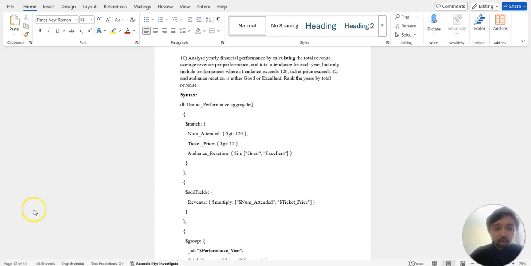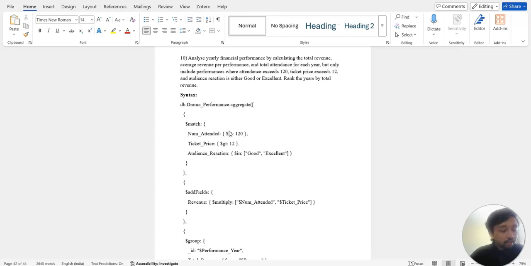Here the syntax follows, and it mentioned that the first stage is the match stage, where I would be filtering the data set. This ensures that only the high quality and profitable performances are being used in this match stage.